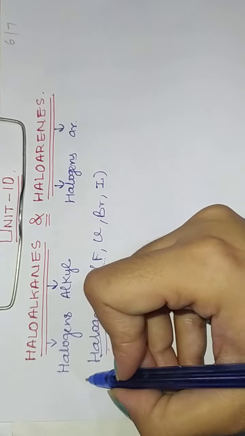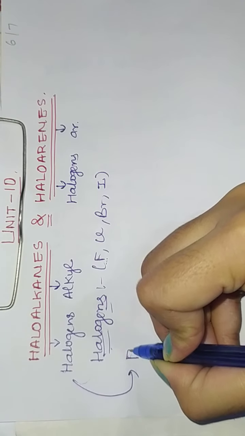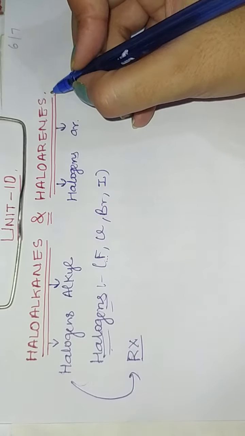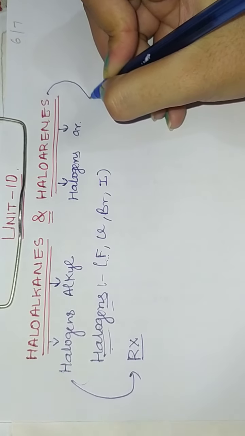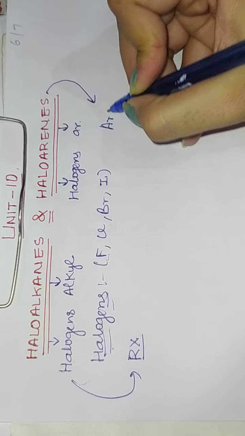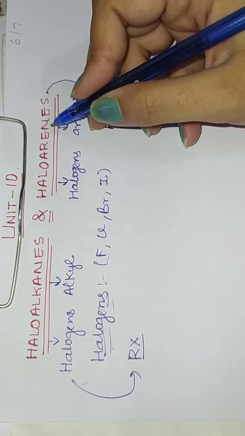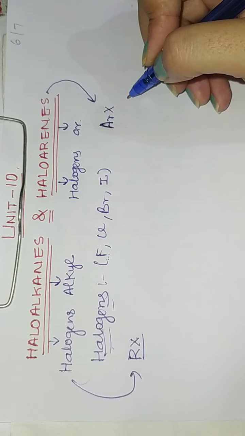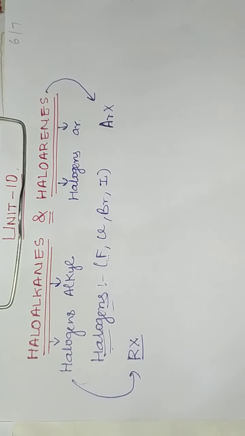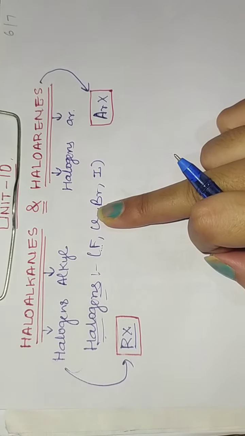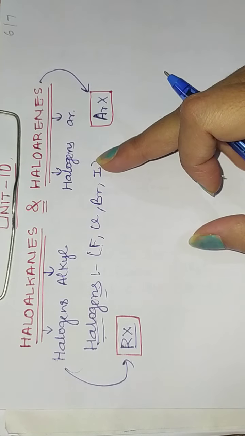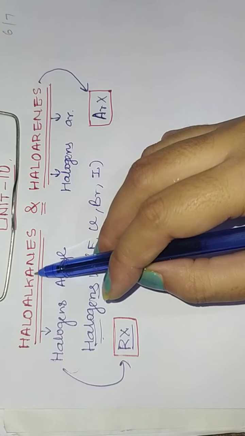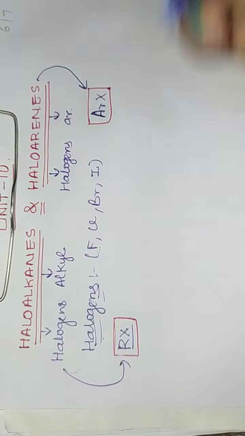How is a haloalkane represented? A haloalkane is represented as RX, where R is the alkyl group and X is the halogen. And haloarenes are represented as ArX. What is this Ar? Ar means arene, or a cyclic, ring structure, and X is again a halogen. Clear? So these are known as the halogen derivatives of aliphatic or aromatic hydrocarbons. Now these haloalkanes, as you see in 'anes', are sp3 hybridized.